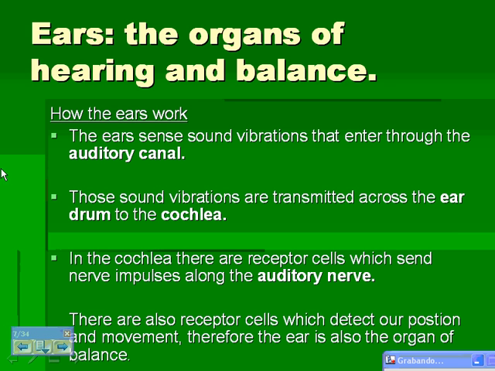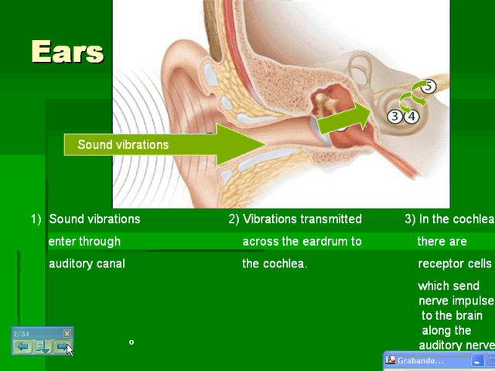The ears. The ears are organs of hearing and balance. How the ears work. The ears sense sound vibrations that enter through the auditory canal. Those sound vibrations are transmitted across the eardrum to the cochlea. In the cochlea, there are receptor cells which send nerve impulses along the auditory nerve. There are also receptor cells which detect our position and movement. Therefore, the ear is also the organ of balance.